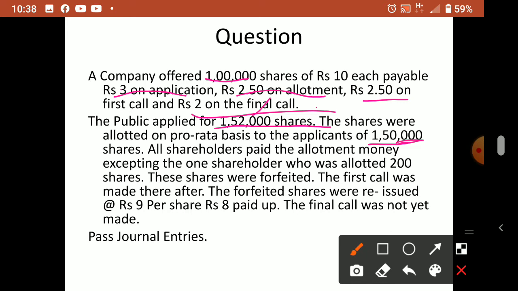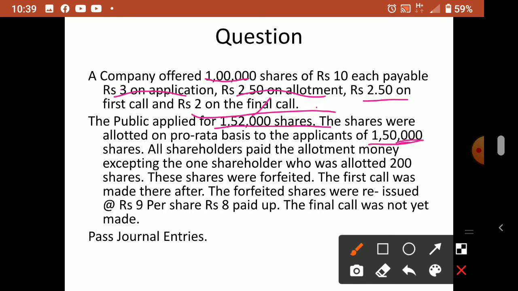So application allotment stage over. At allotment, one shareholder made arrear, so his shares were forfeited immediately after allotment. So first call was made afterwards. Then after that only the forfeited shares were reissued. So reissue was done after the first call. So till how many calls now made? Application, allotment, and first call before reissue.